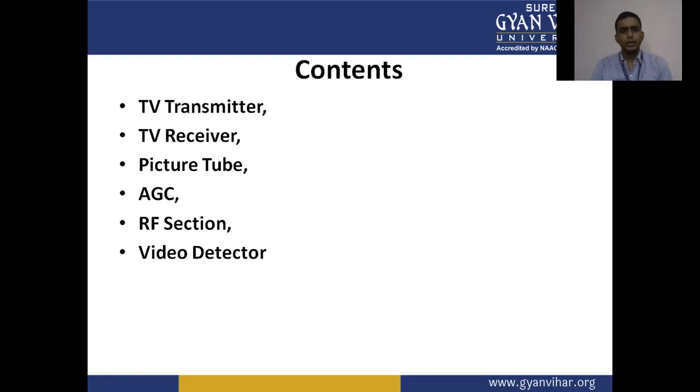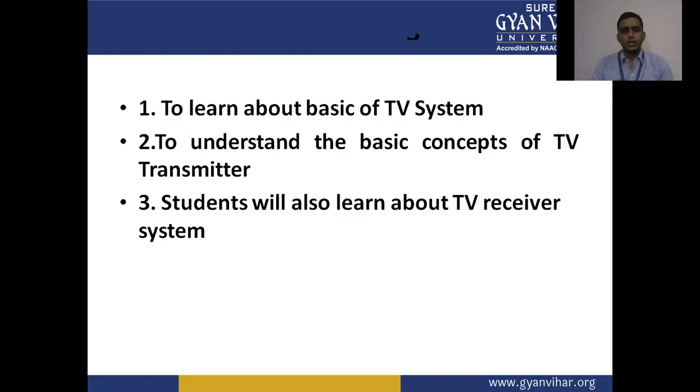The main content of this video lecture is the TV transmitter, TV receiver, picture tube, AGC, automatic gain control, RF section, and video detector. These are the main content of this video lecture. So today we are going to discuss the TV transmitter and receiver section.